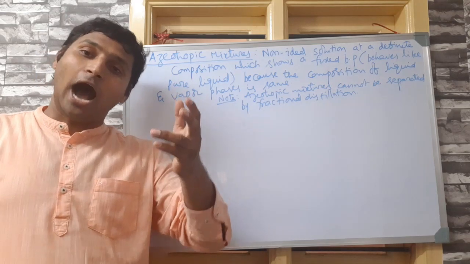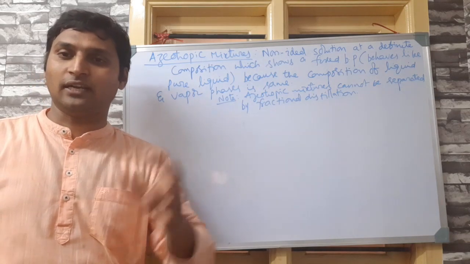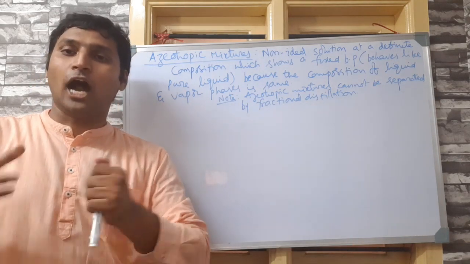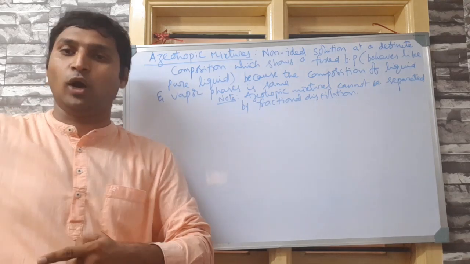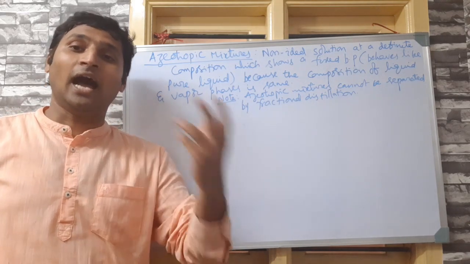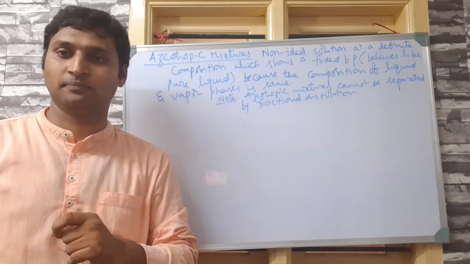That's why up to 95% they do the fractional distillation. Once 95% is reached, they take that mixture and do some chemical treatment to separate the remaining water from the mixture to make 100% pure alcohol, which is otherwise called absolute alcohol.